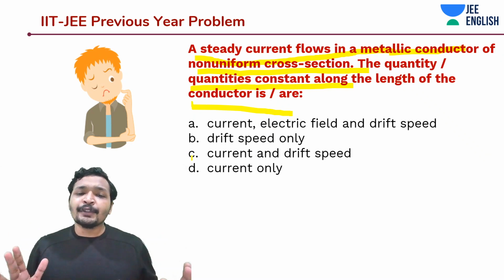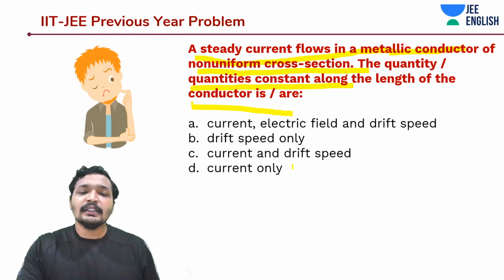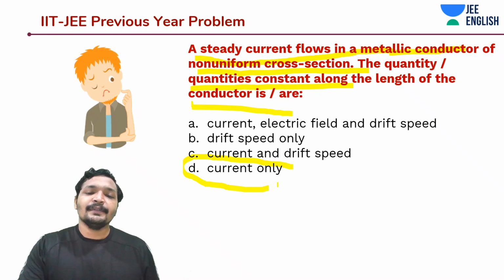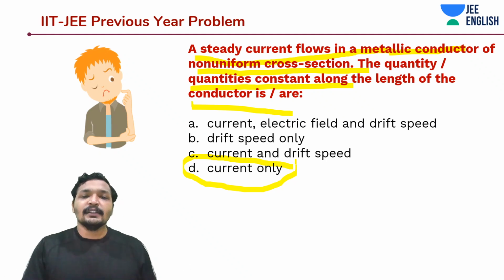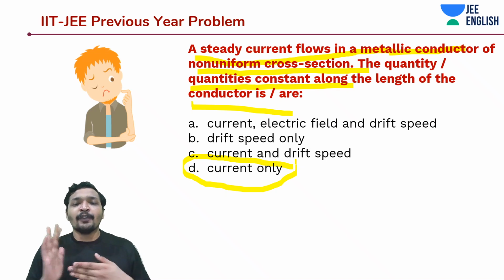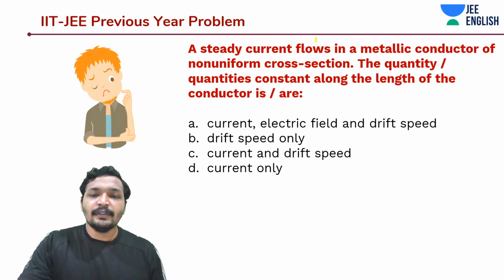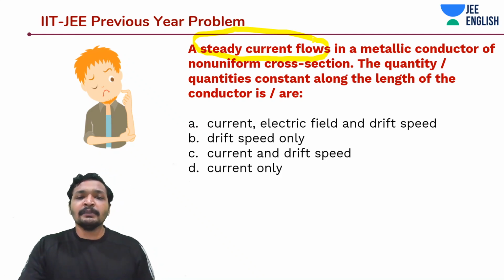A steady current flows. A steady current flows means the current is the constant thing. They haven't talked about electric field. They haven't talked about drift velocity. And the drift speed is also dependent upon electric field, and they may not be constant along the length. The thing constant along the length is the steady flow of current. The steady flow of current was the input in the question. Earlier it was square. In this case it is steady flow of current. Awesome. Easy.